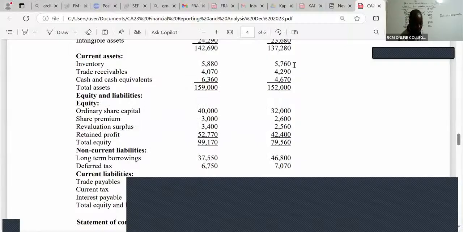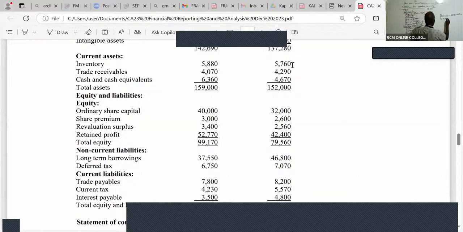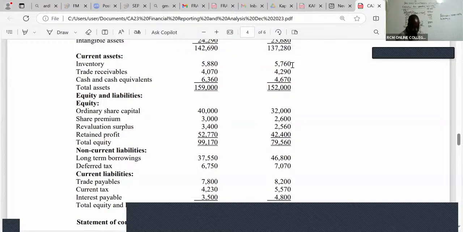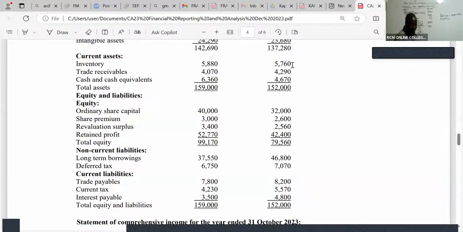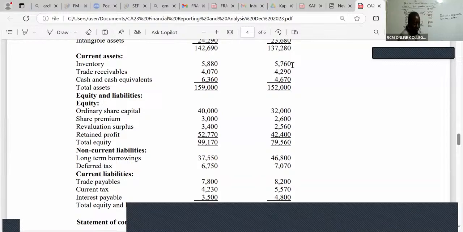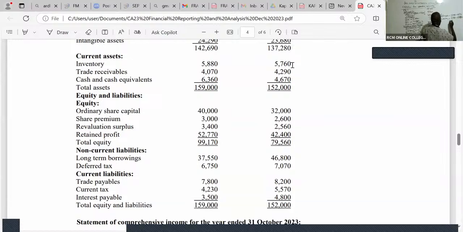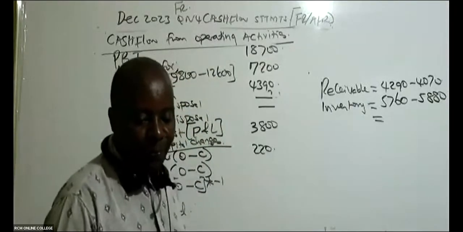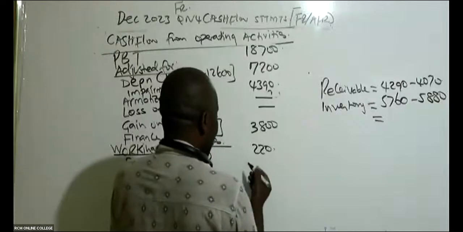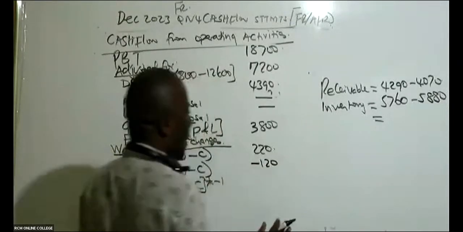We have here 5760 minus 5880: opening 5760 minus the closing 5880. I can see I'm going to get a negative, and I'll write that number the way it is. This is the good thing of cramming or working with this approach. You write it the way it is.